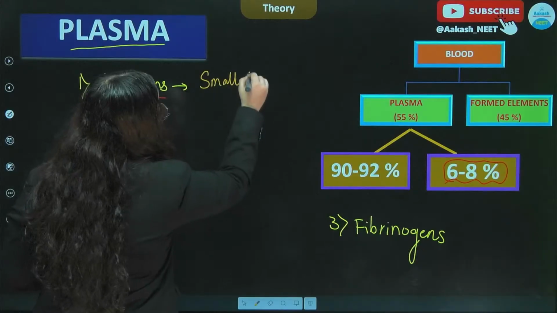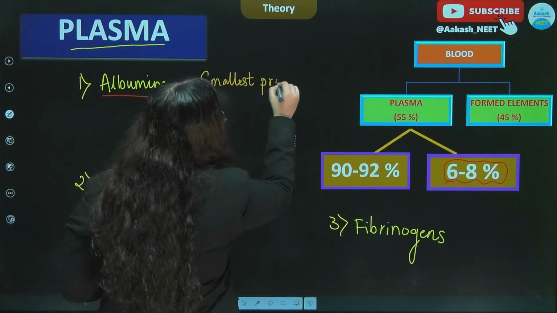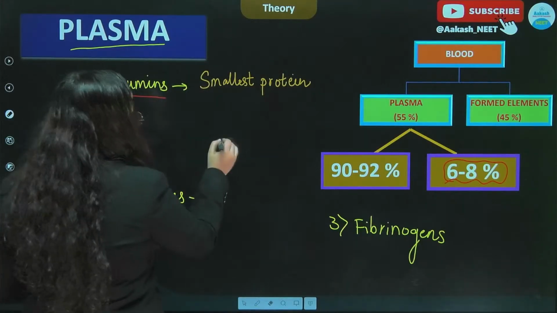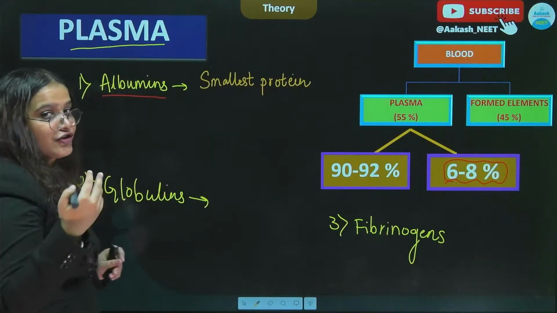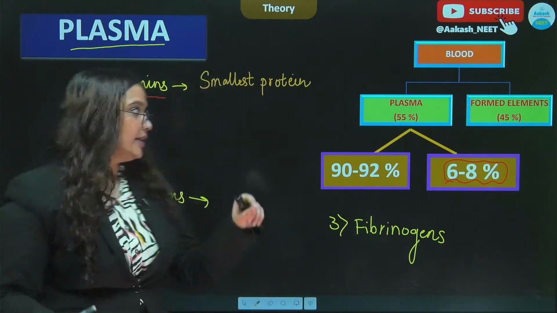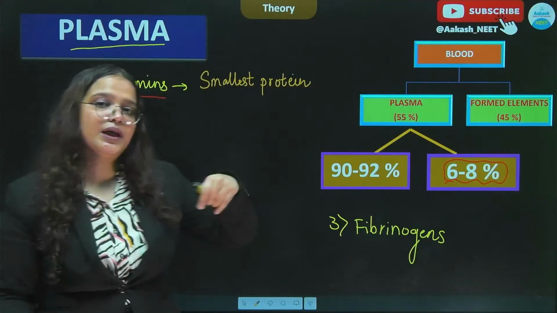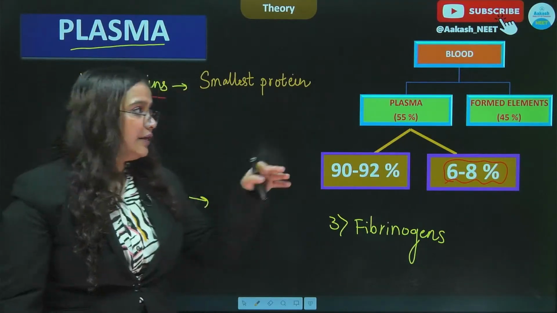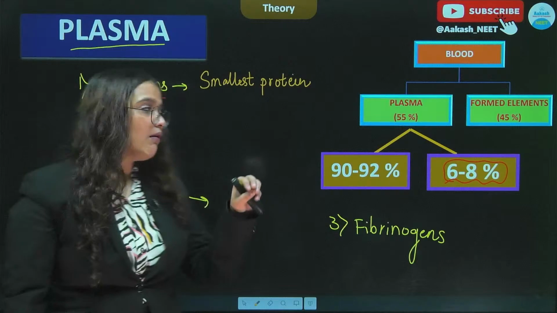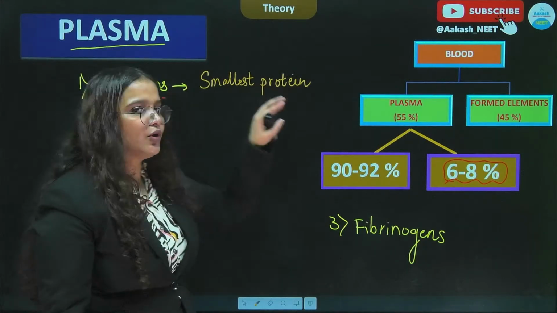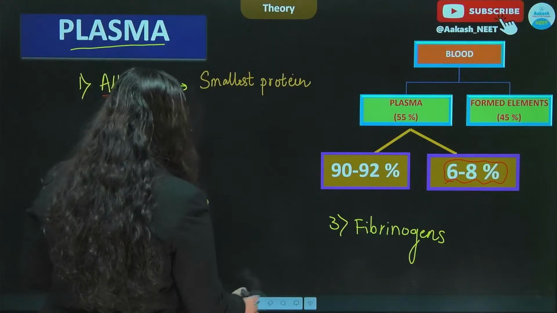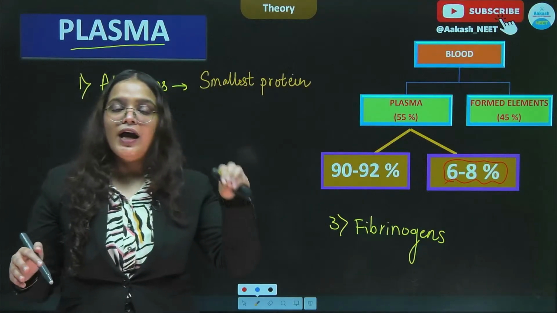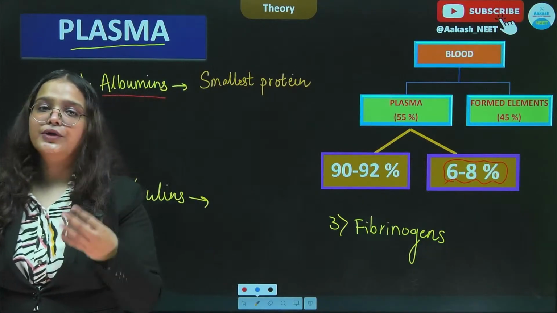These are the smallest protein which are present in the plasma. तभी एक्सक्रीशन में हम पढ़ते हैं अल्ट्रा फिल्ट्रेशन का प्रोसेस, if you remember, and if we say that अगर एल्ब्यूमिन यूरिन में आने लगा, इसका मतलब ये होता है कि there is something wrong in your physiology, because albumin is such a small protein that it should not pass out in the urine. It gets filtered out during the process of ultrafiltration, which is performed during urine formation.